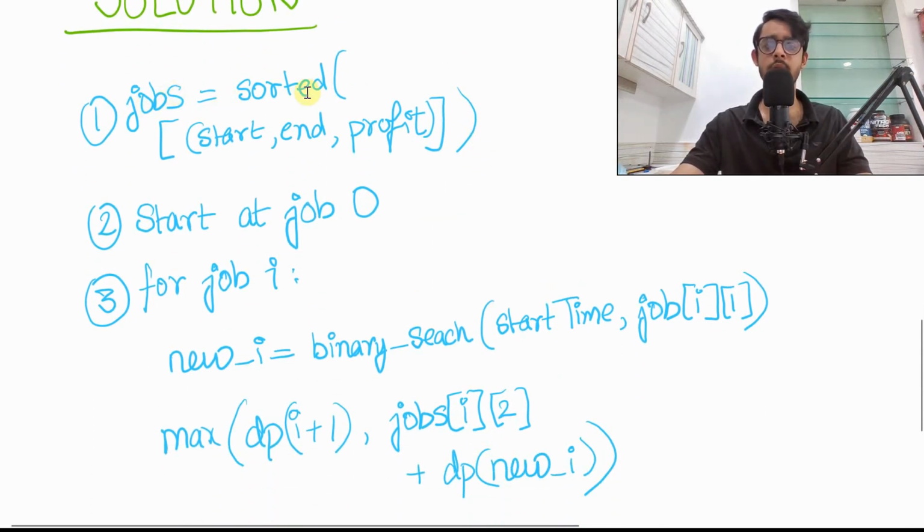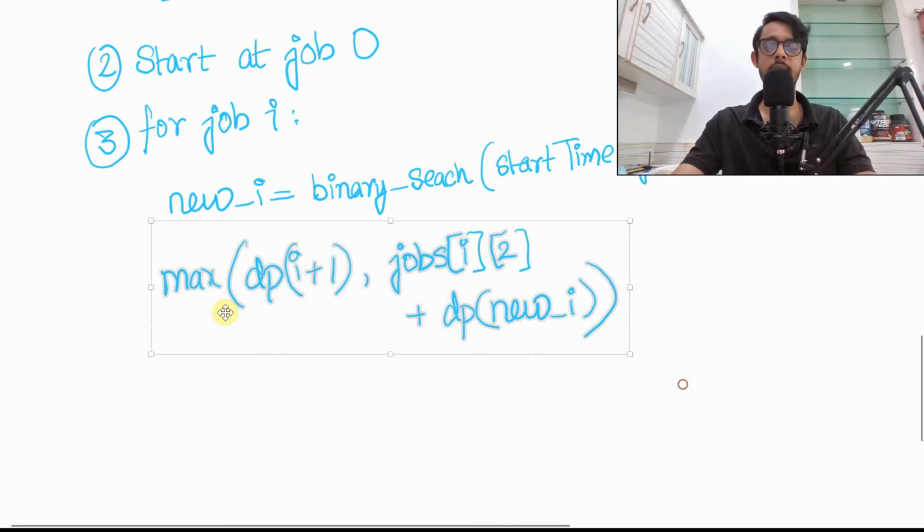Okay, so jobs is going to be a sorted list of start, end, and profit, sorted by start obviously, and this will be taken care of internally by Python. Now we will start our counting or considerations from job 0, and for each job I, for each index I, I'm going to do two things. I'm going to first find the maximum of DP of I plus 1, which is saying that I skip over this particular job, get a profit of 0, and skip over to the I plus 1th job, the next sequentially available job.